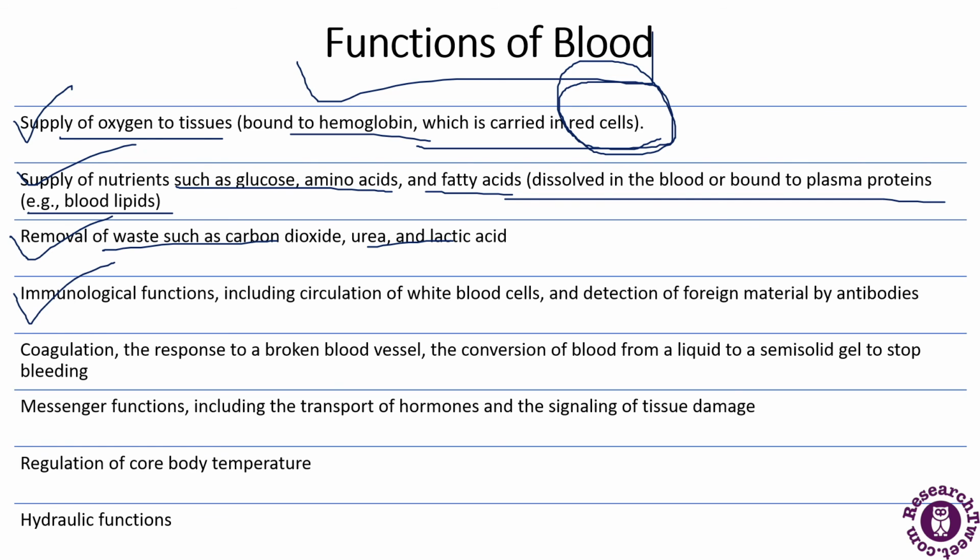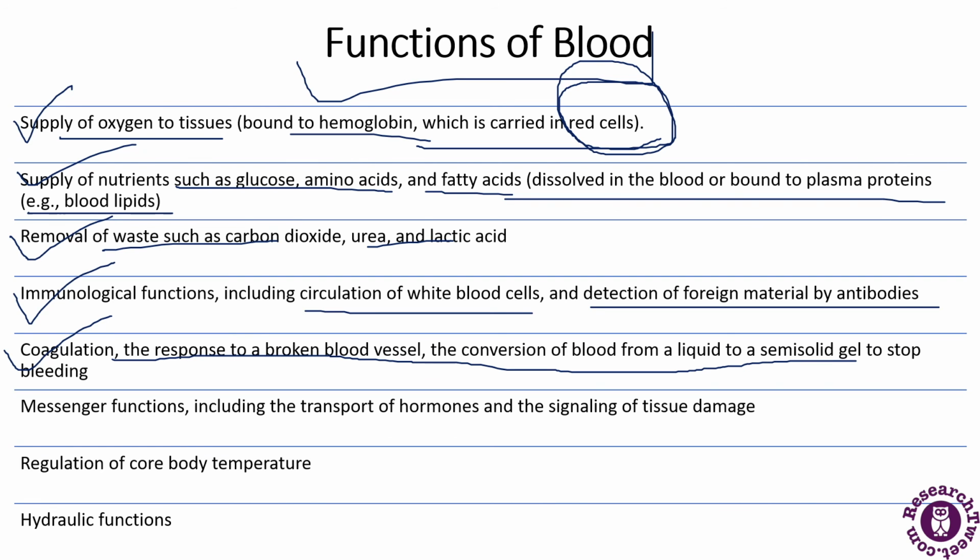There are some immunological functions which include the circulation of the white blood cells and the detection of foreign materials by the antibodies. There is coagulation, the response to a broken blood vessel, the conversion of blood from a fluid to a semi-solid gel to stop the bleeding. So that will also help in the stoppage of the bleeding.